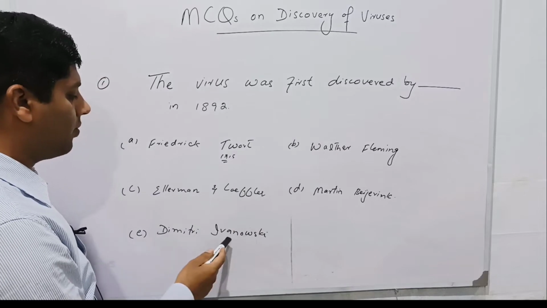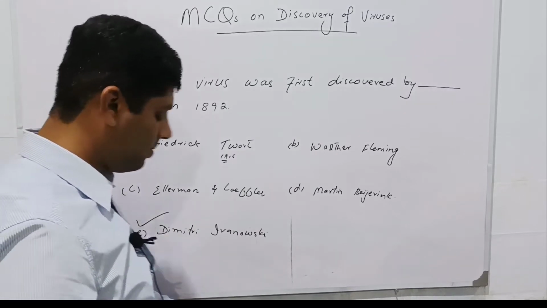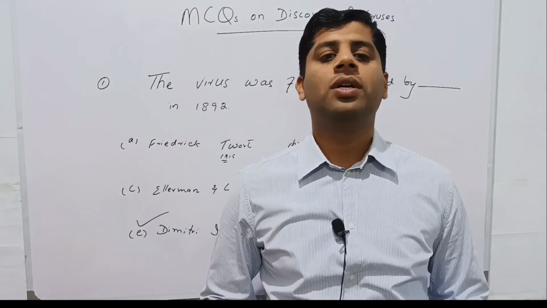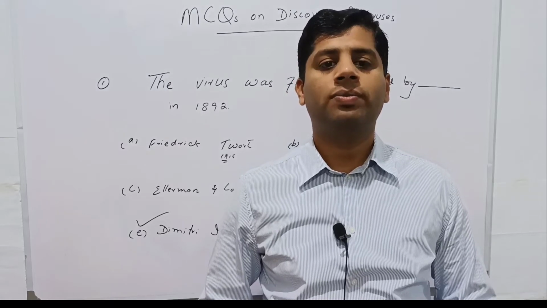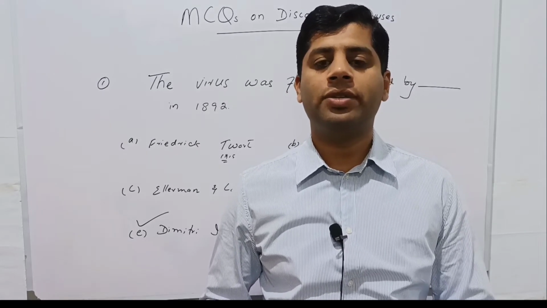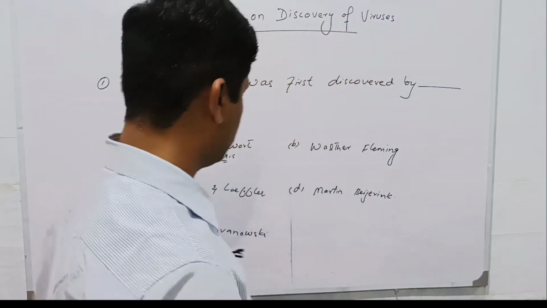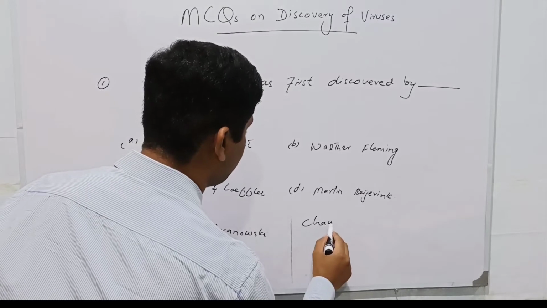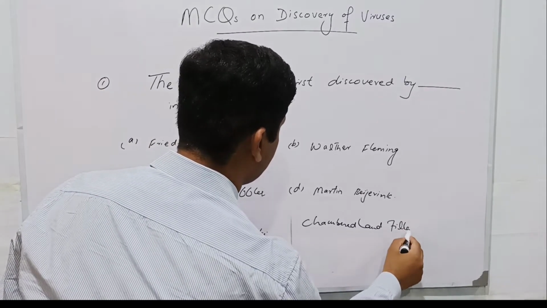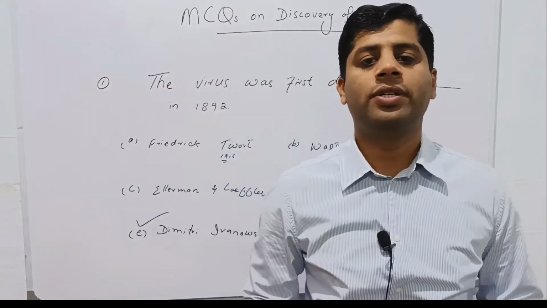Last one is Dimitri Ivanovski. The correct option is Dimitri Ivanovski. He was the scientist who discovered virus for the first time. He was studying tobacco mosaic disease, and he extracted the juicy sap from the infected leaves of tobacco and used a Chamberlain filter. This point should be kept in mind: he used Chamberlain filter, and the sap was filtered through this Chamberlain filter.